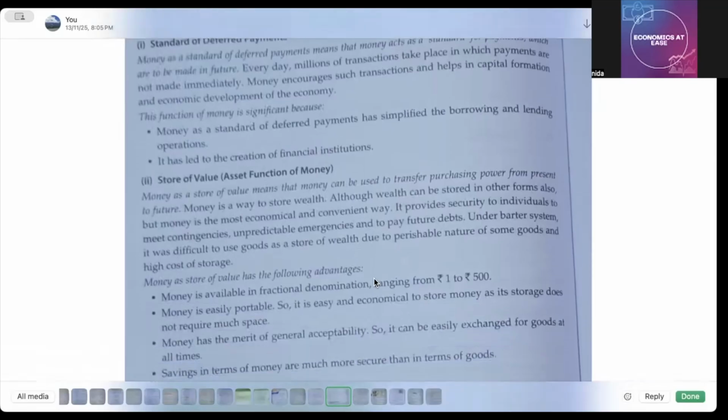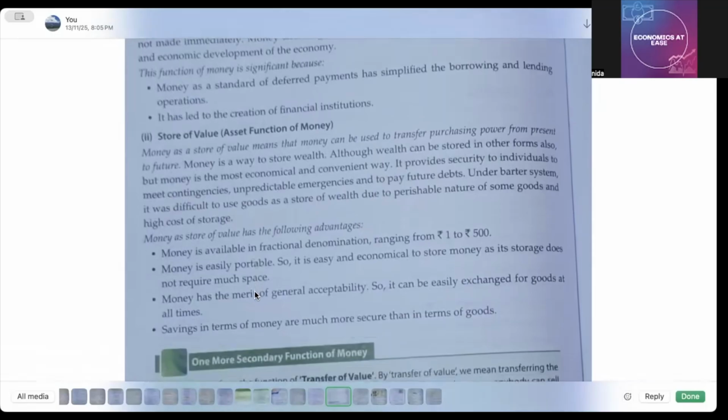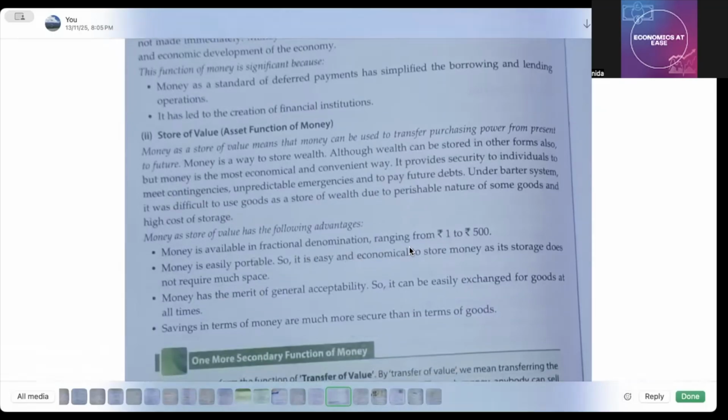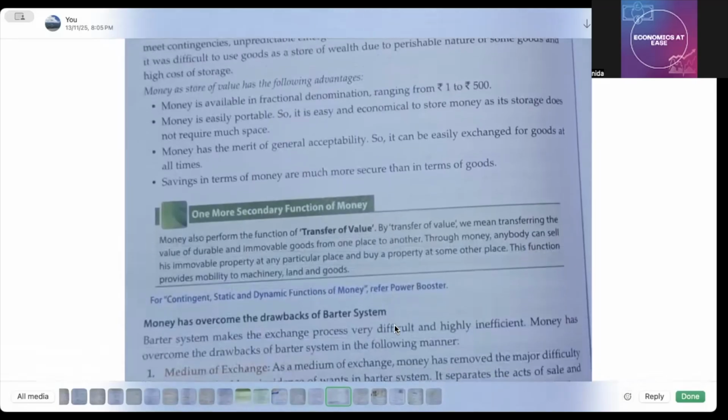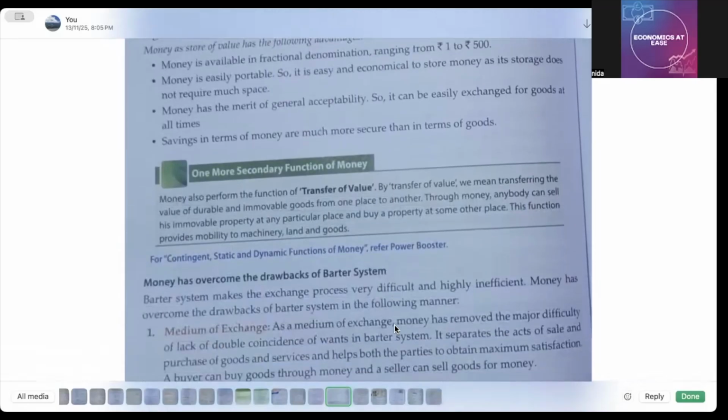Now, store of value, you can store the amount of money, okay, with you, and it does not require a huge space. Then perishable वाला चक्कर भी नहीं रहता इसमें, okay. So in that, you can say it provides security to individuals to meet contingencies, unpredictable emergencies, and to pay future debts. Under the barter system, it was difficult to use goods as a store of value. Now, money is available in fractional denominations ranging from 1 to 500. आप notes and coins में भी देख सकते हो. Money is easily portable, has general acceptability, and is much more secure. So money has overcome the drawbacks of barter system.